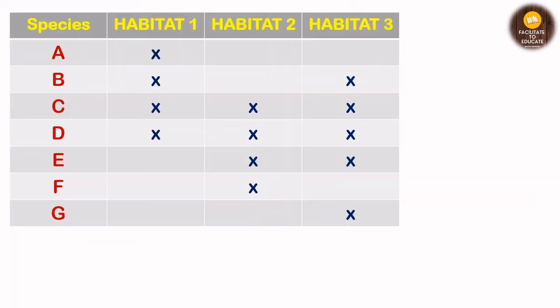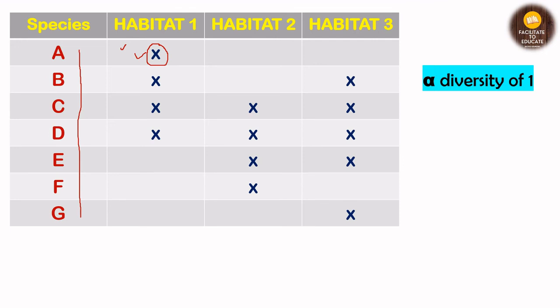Now we'll see one more example, that is, with the help of this table we'll try to find out what is the alpha diversity of first habitat, second habitat, and third habitat. These are the imaginary species that you see, that is A, B, C, D, E, F, and G. The crosses indicate that these species are present in that habitat, right? So now let us first count the alpha diversity of first habitat.